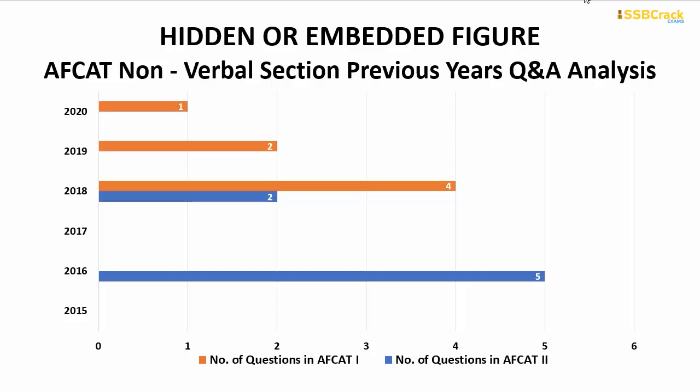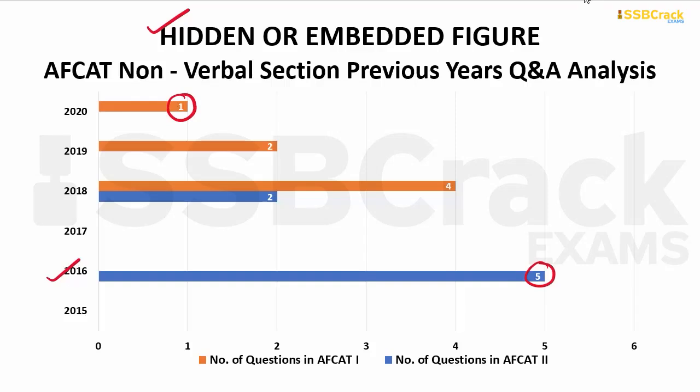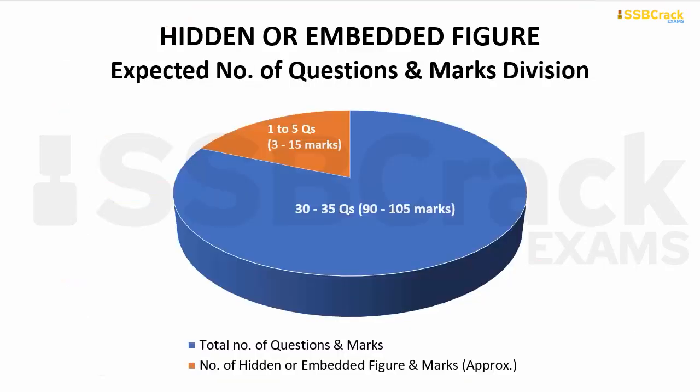Coming upon to hidden and embedded figures. So from this topic, maximum questions were 5, which came in AFCAT 2 2016 paper, and minimum question was 1 only, which came in AFCAT 1 2020 paper. So in your upcoming AFCAT exam, you can expect around 1 to 5 questions from this topic, which will comprise of around 3 to 15 marks.